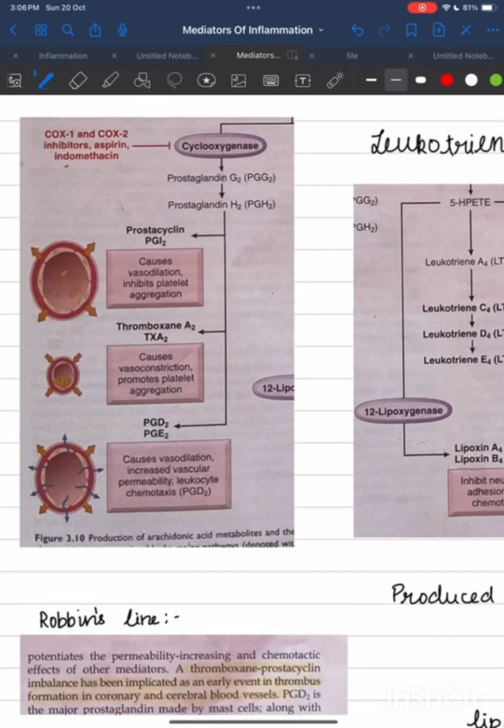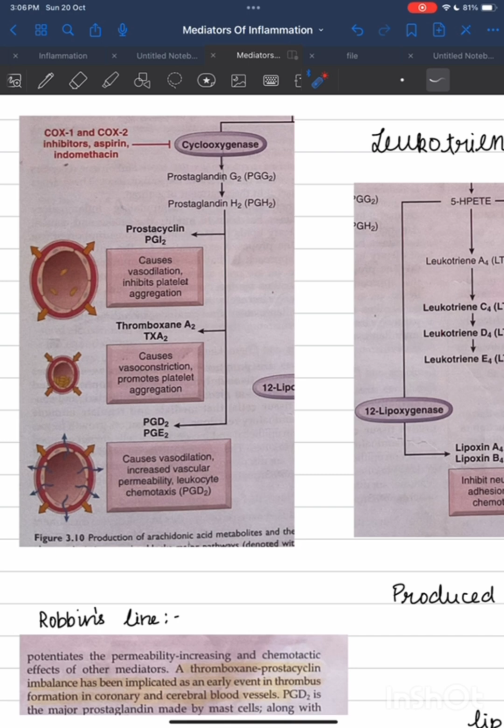What is their function? Prostacyclin, PGI2, causes vasodilation and inhibits platelet aggregation, whereas thromboxane TXA2 causes vasoconstriction and promotes platelet aggregation. They are totally opposite to each other.